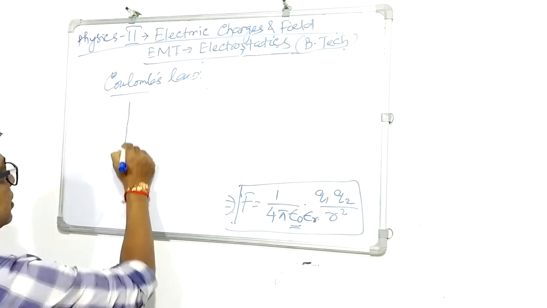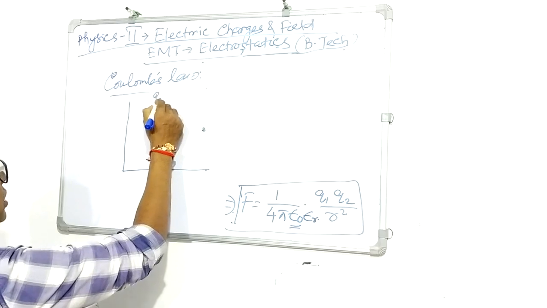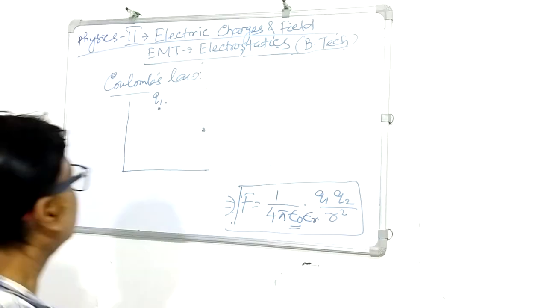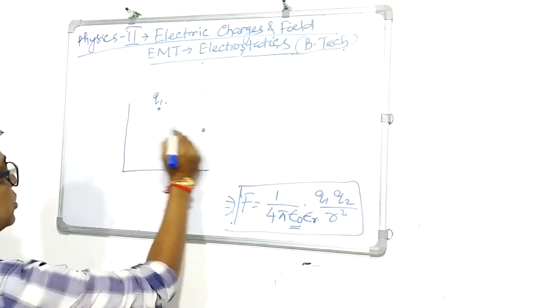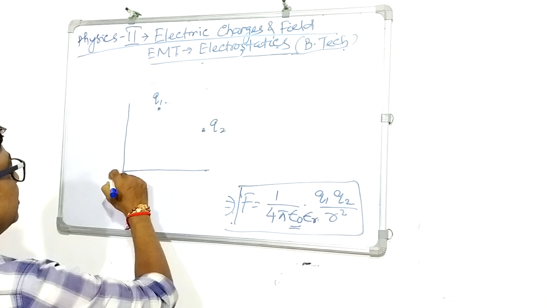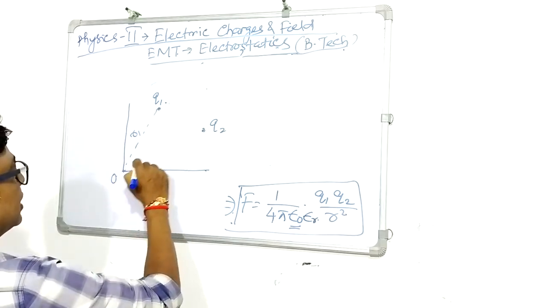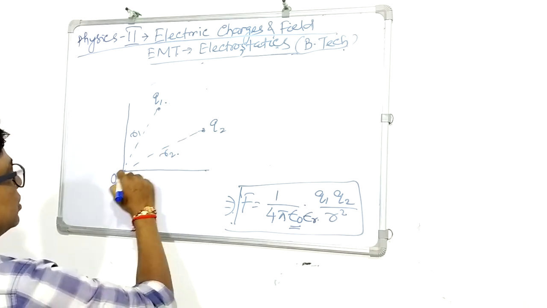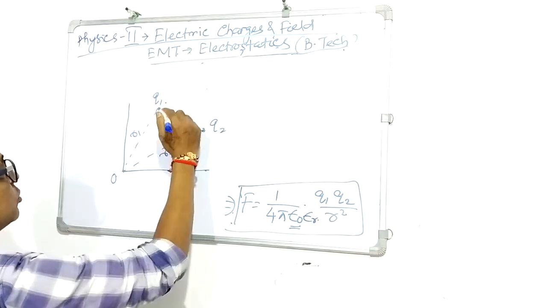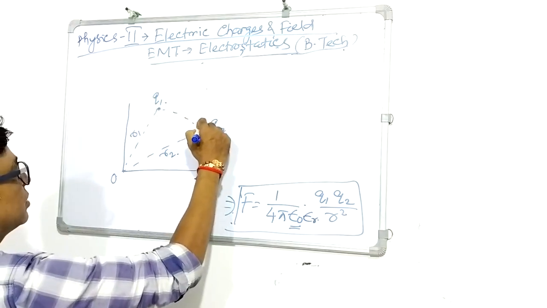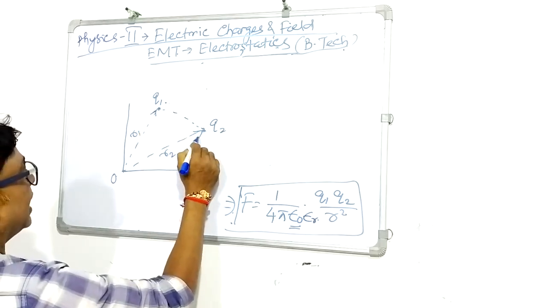For that, let us take this one. Suppose Q1 and Q2 are two charges here, and this one is the origin. Suppose this distance is R1 and this distance is R2, the distances from the origin. Now the force on 1 due to 2 will be directed across.